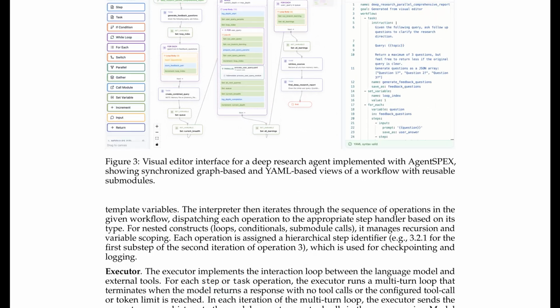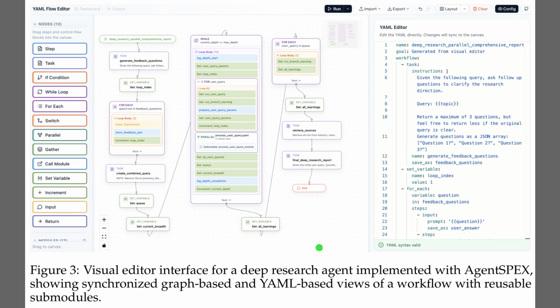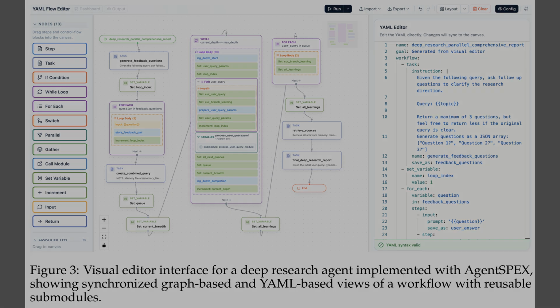Alright, while Table 1 summarized the foundational primitives, Figure 3 illustrates the visual editor interface used to actually build and inspect these agents. On the far left, a library of pre-built nodes, or modular building blocks, allows users to drag and drop components like while loops onto the workspace. The center area then visualizes the complex logic of a deep research agent as an interactive flowchart, which makes it much easier to track the control flow. Finally, the system ensures bidirectional synchronization, so any adjustments made in the graphical flowchart are automatically updated in the YAML code on the right side.